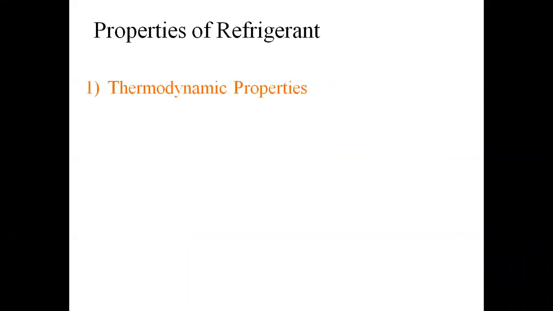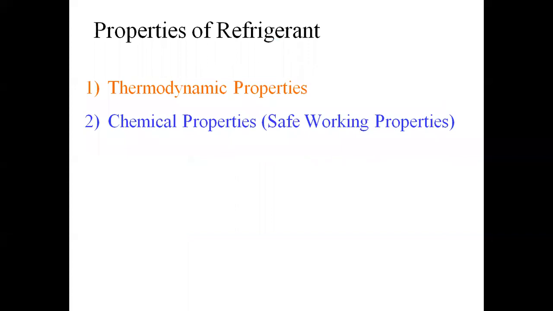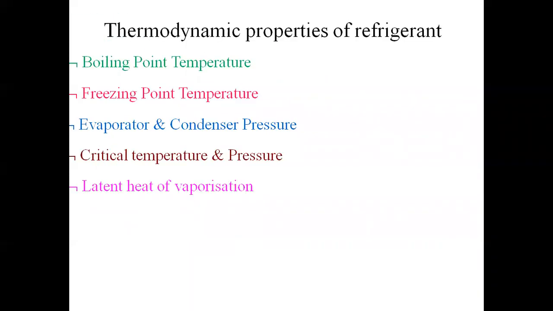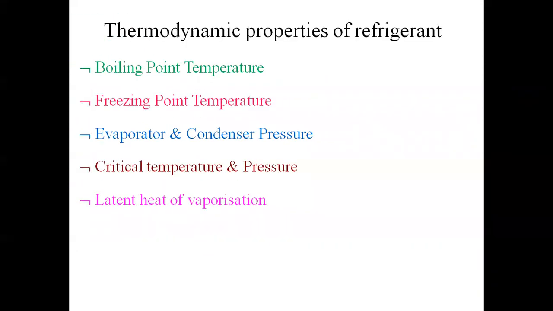First one is called the thermodynamic property. Second one is called the chemical property, that is also called the safe working property. And third one is called the physical property. Then again, under thermodynamic property, there are five subtypes. Those are nothing but boiling point temperature, freezing point temperature, evaporator and condenser pressure, critical temperature and pressure. Last one is latent heat of vaporization.